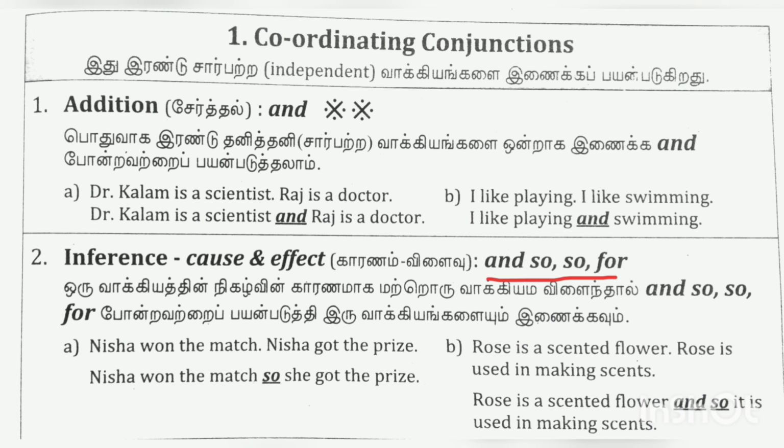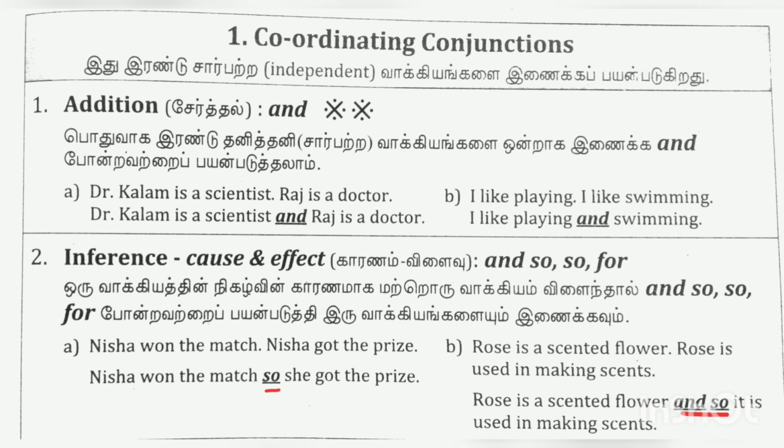Now the second one is 'and so' and 'for'. These are also coordinating conjunctions. These coordinating conjunctions are used for inference, cause and effect. So let me give you an example for this. That is, we use 'and so' and 'for' for sentences which have an effect on another sentence. Let me give you an example here. Nisha won the match. Nisha got the prize.